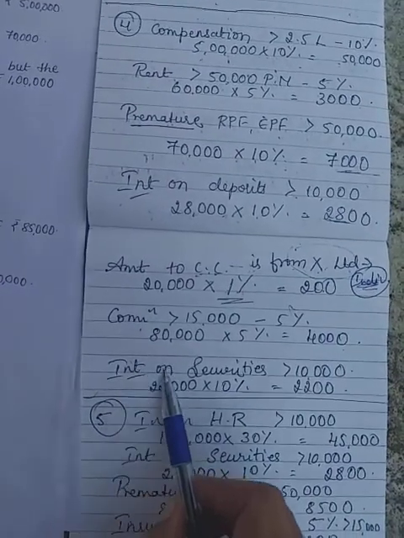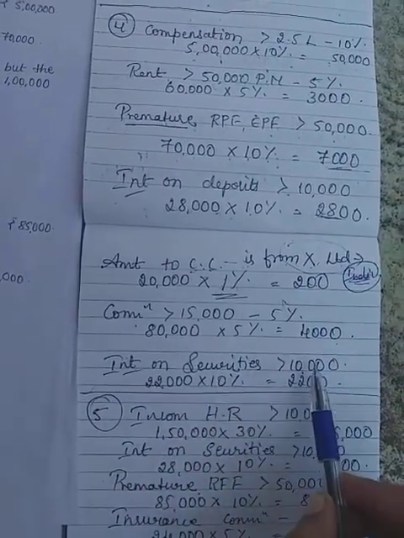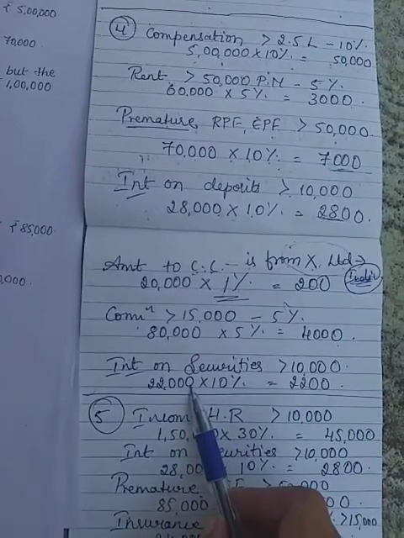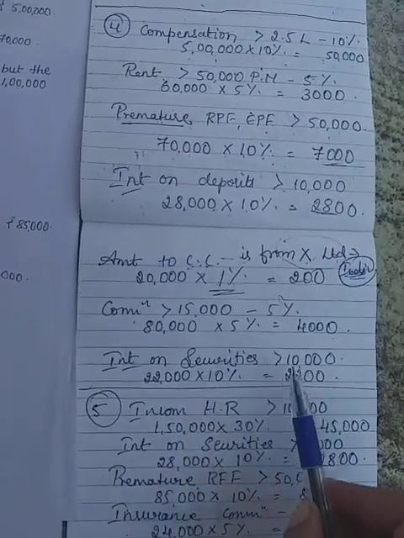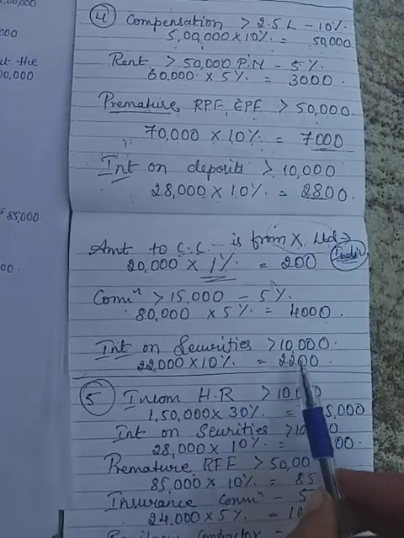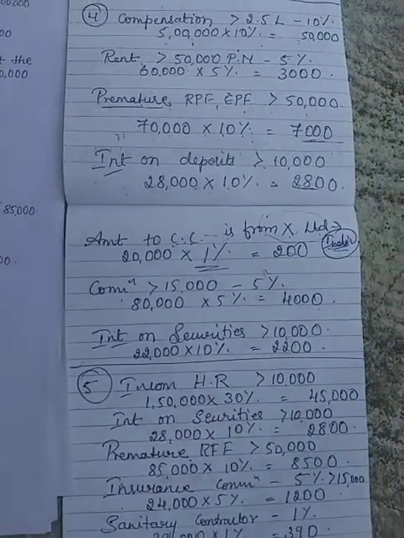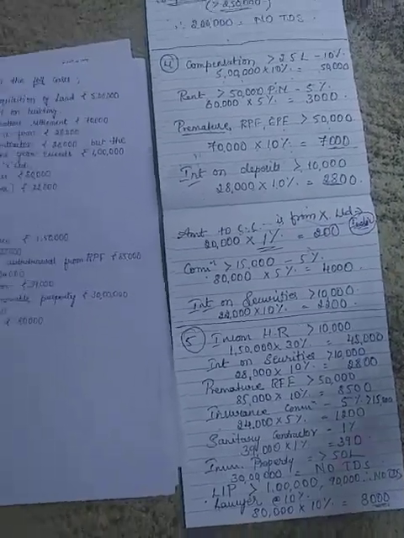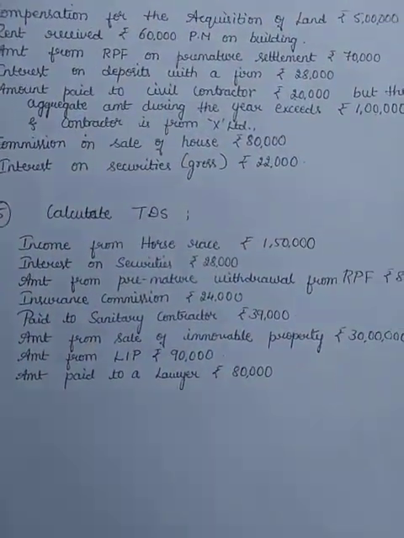The last is interest on securities. For interest on securities, the threshold limit is 10,000. Yes, the amount has exceeded 10,000 and hence TDS is calculated at the rate of 10%. 2,200 will be the amount. So here ends the fourth problem. Let's analyze the fifth problem now.